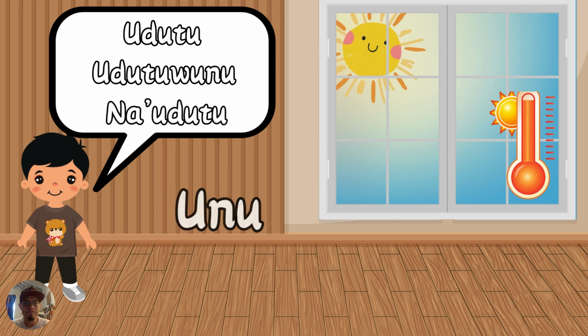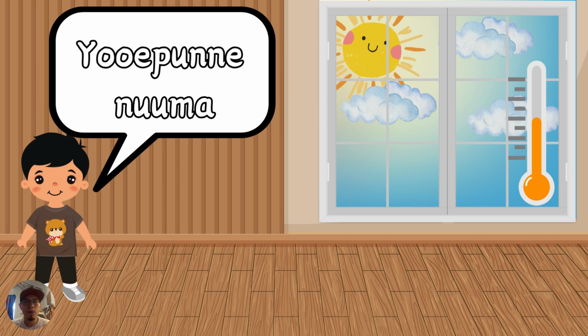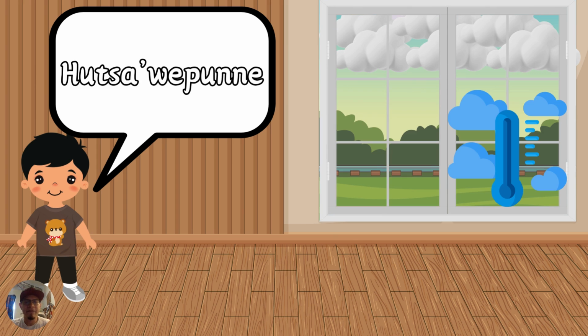If the temperature is a little lower, it's just warm, you can say yuipuninum. Yui means warm. It's a state of feeling warm outside. Now, if there's a nice cool breeze, it feels nice outside, just cool, you can say hutsapwipuni. Hutsapwi means cool, or can refer to a breeze, and again, puni, the state of being.